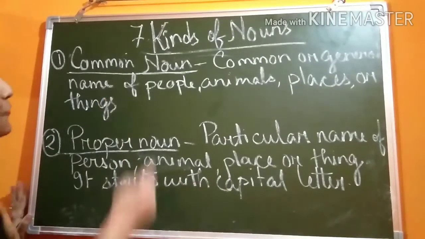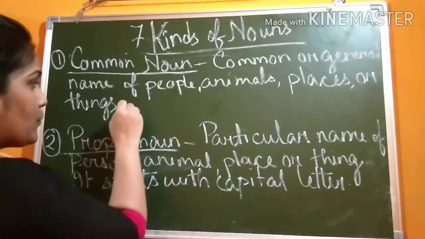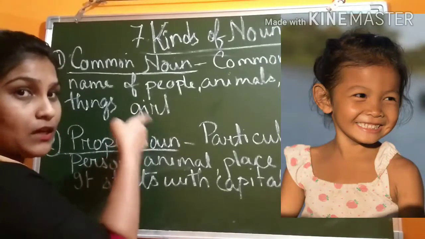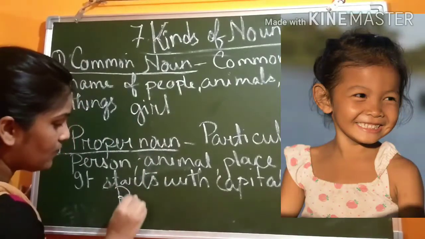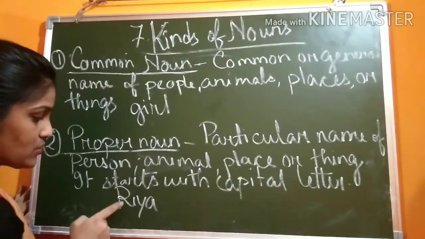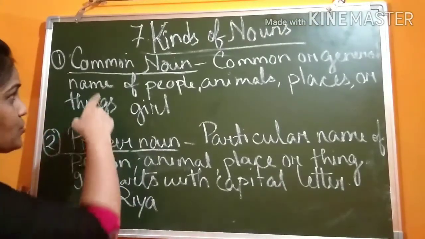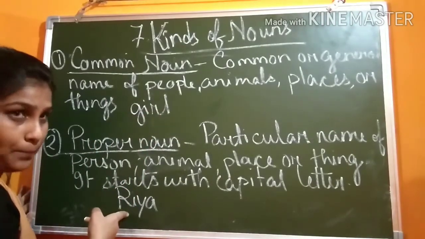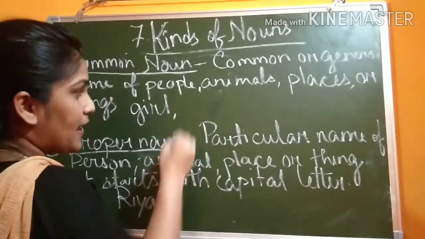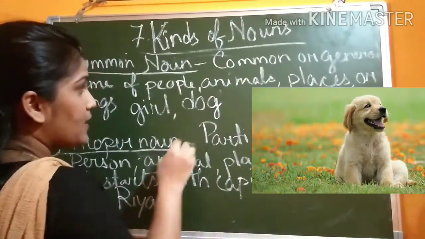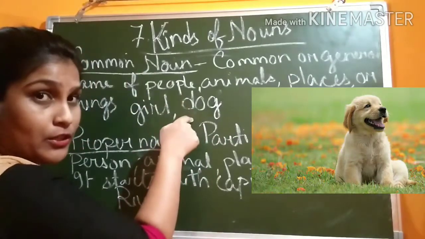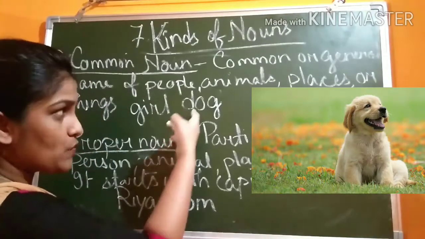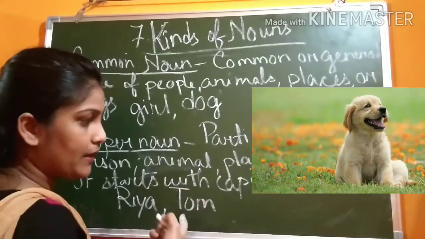Okay. For example, if we say the general name of people, we can say girl. Okay. Girl will be a common noun. But if we know the name of the girl, like Ria, then this one will be proper, and it also starts with what? Capital letter. Understood? So common noun will be girl, and if we know the name of the girl then it will be proper. Okay. Now animals. Animals, like we can say dog. Okay. This will be common. But if we know the name of the dog, okay, like Tom, then this one will be proper noun because we know the name of the dog. Okay. This is the particular name.